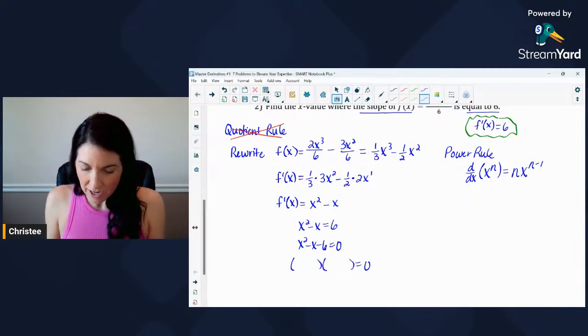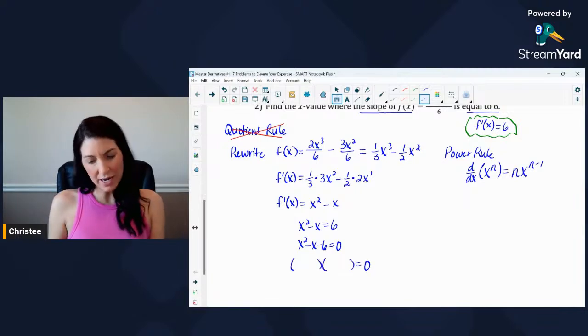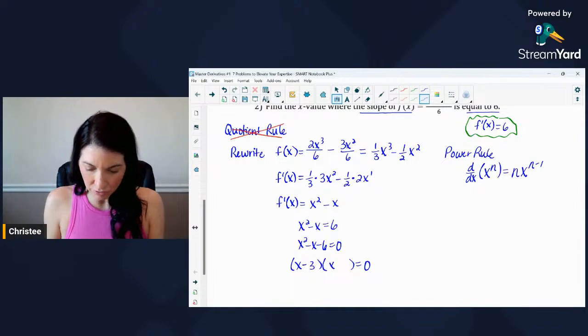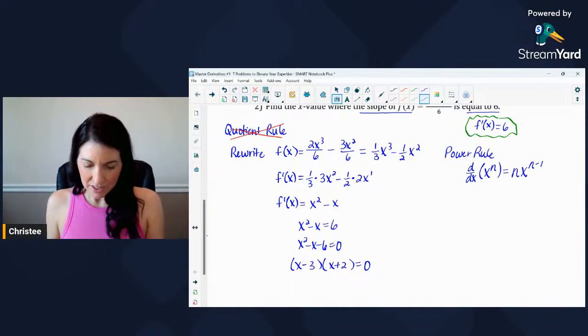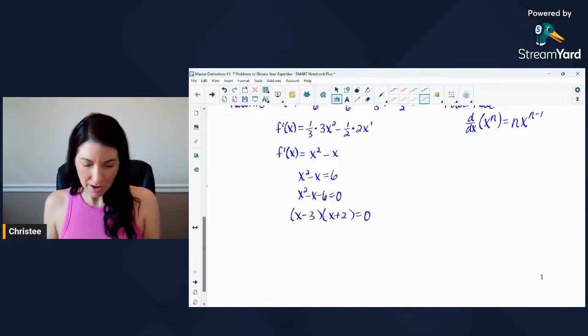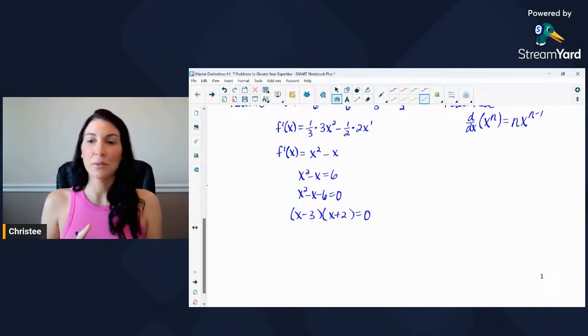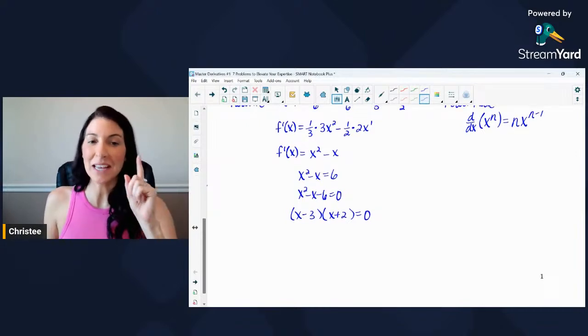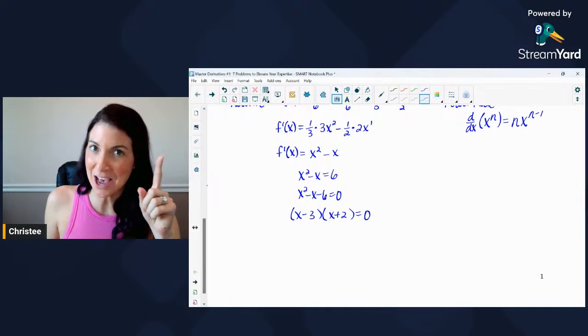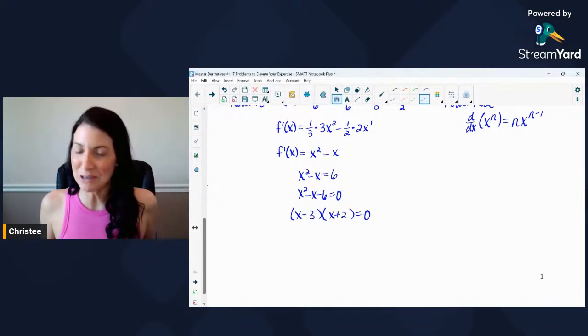And so let's see, the factors that would multiply to x squared minus x minus 6, I believe, is x minus 3 times x plus 2. As long as I've done that correctly there. Again, I would love to hear comments from you if I make any mistakes, because it's my first YouTube live here. If I make any mistakes, I'm counting on you to point them out.